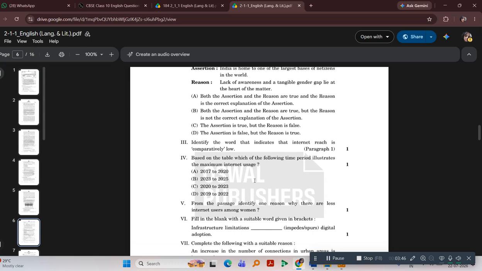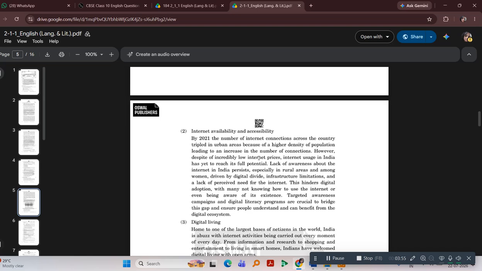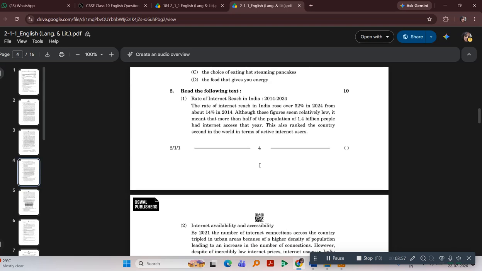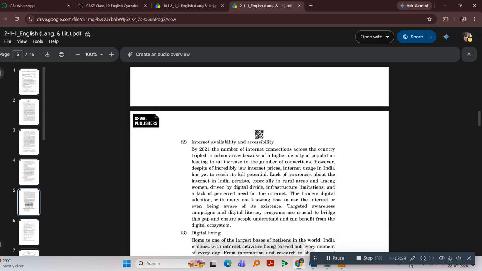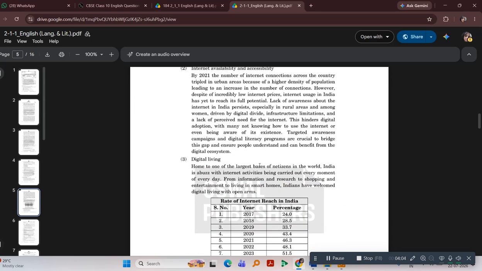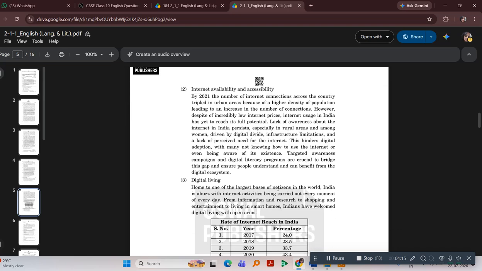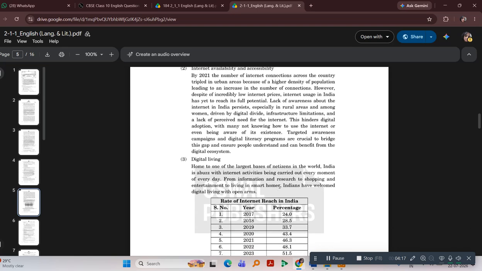Now the fifth one. From the passage, identify one reason why there are fewer internet users among women. So why do you think there are fewer internet users among women? Let's see the correct answer. The answer is there in the passage itself. Let us find the paragraph that talks about internet usage among women.